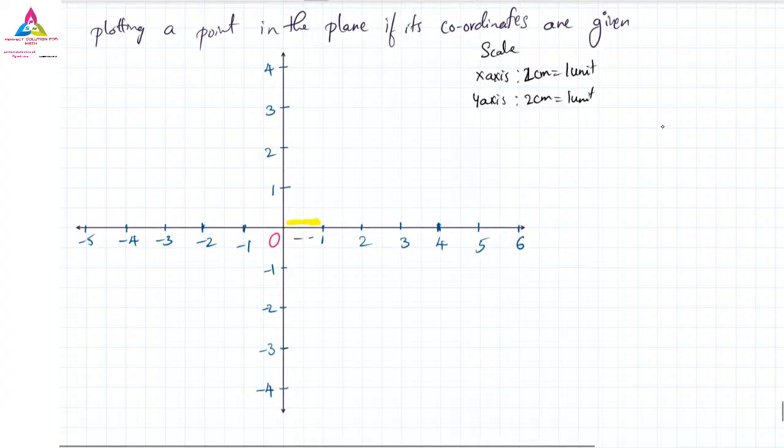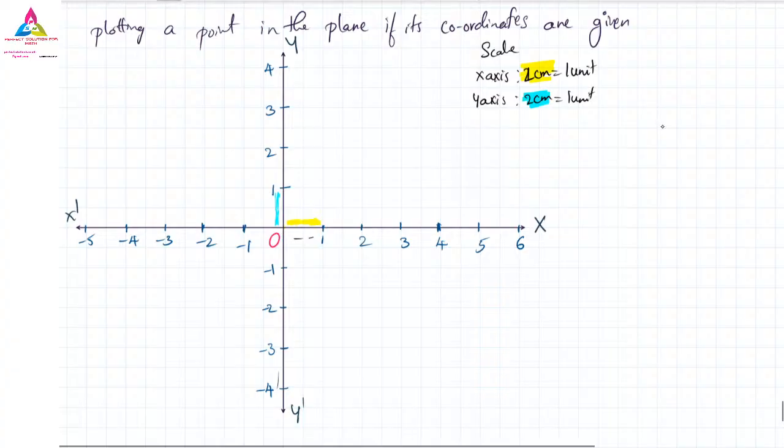So this is our x-axis, this is x dash, this one is y, and this one is y dash. On the y-axis also you can see I have left one block and two blocks. So here I have given a 2 centimeter gap, so 2 centimeters is equal to 1 unit. On this x-axis also I have left 2 centimeters, so 2 centimeters is 1 unit. If you have left only a 1 centimeter gap, write down 1 centimeter is 1 unit.